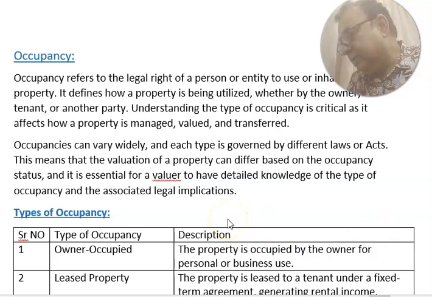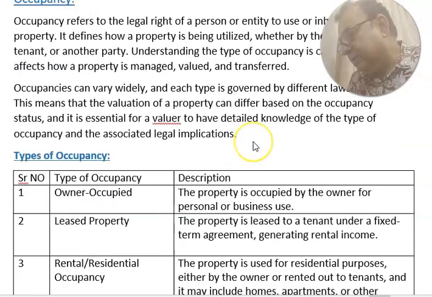Occupancy can vary widely, and each type is governed by different laws or acts. This means that the valuation of property can differ based on the occupancy status, and it is essential for a valuer to have detailed knowledge of the type of occupancy and associated legal implications. So the following are all the types of occupancy.